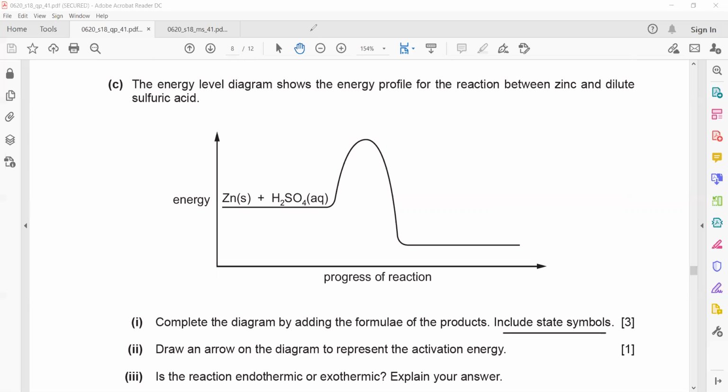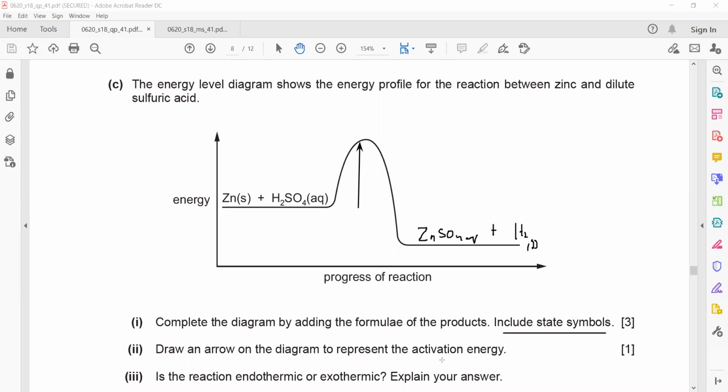So zinc sulfate, what will be the state? Most sulfates are soluble except calcium, barium, and lead. So zinc sulfate will be aqueous, and metal plus acid gives salt and hydrogen. So hydrogen is there, which is a gas. Draw an arrow on the diagram to represent the activation energy. Activation energy is always from the reactant to the start position where the reaction starts. So this arrow is representing activation energy.